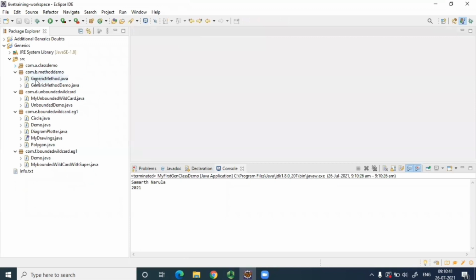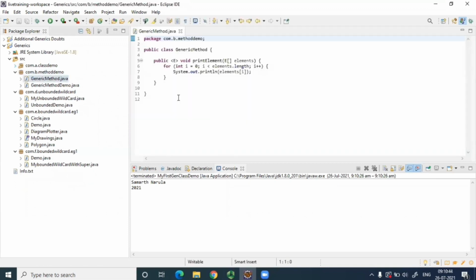Now let's move on to a generic method. A generic method accepts the type parameter E, which stands for elements. This E is used when you want to pass any arguments to a generic method. This is the syntax. If you want to have a generic argument, you need to write this kind of syntax over here, before the return type and after the access modifier. In the generic syntax, then comes your return type, then your method name, and the generic argument.